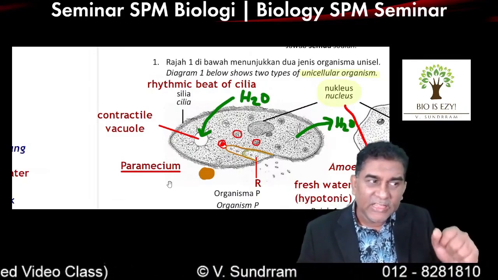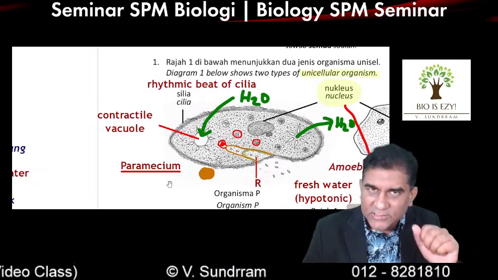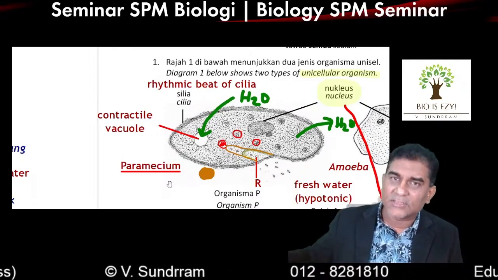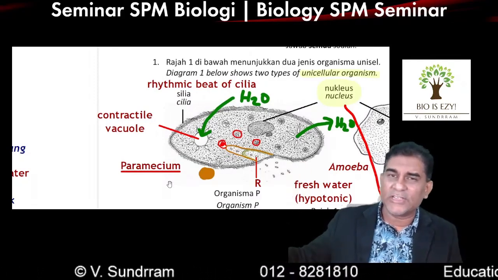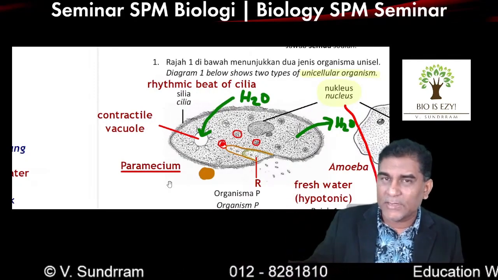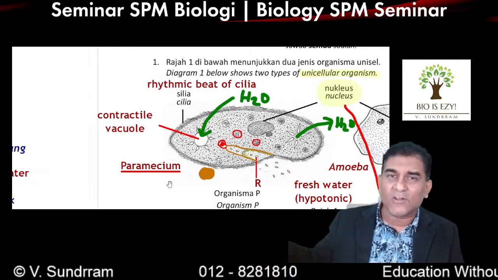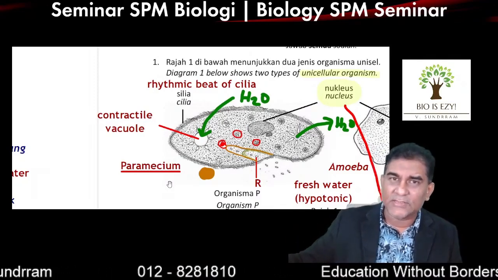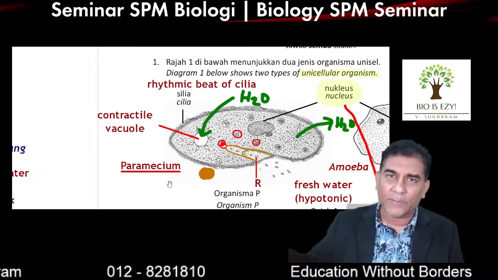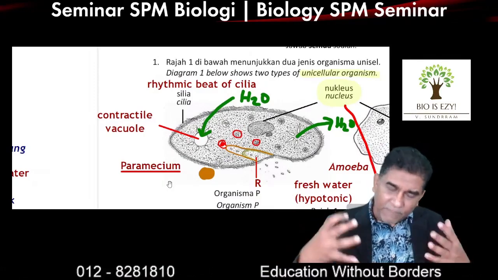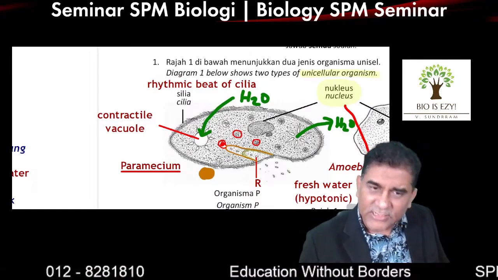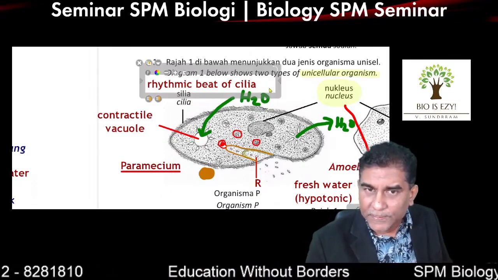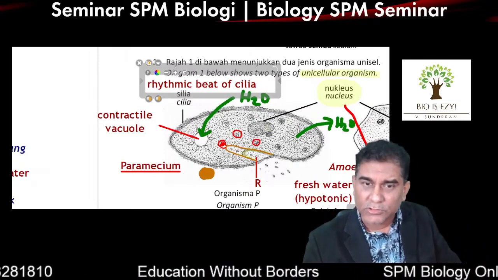So meaning, if in case Paramecium comes out this year as a question, I've already showed you all the possible questions and all the answers for the question. They are not going to change. Only the question might appear different. The answers cannot change. If I ask you how Paramecium moves, it is the same answer. If I ask you how the feeding of Paramecium occurs, same answer. If Paramecium comes out, chances are high you're going to use the words rhythmic beat of cilia. Rhythmic beat of cilia is what you're most probably going to use.